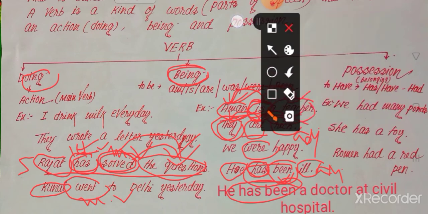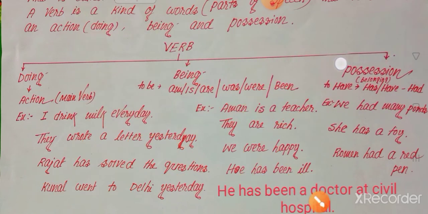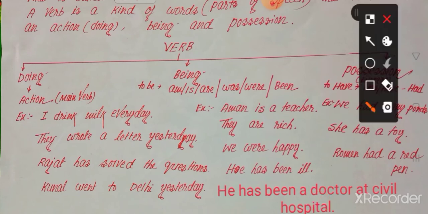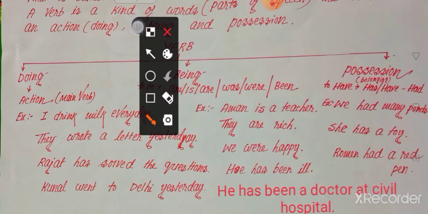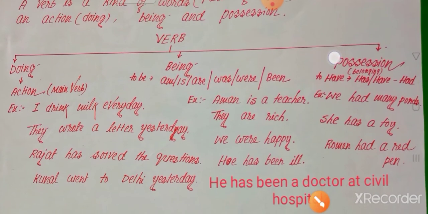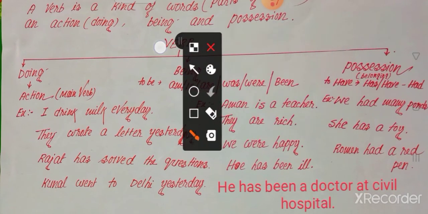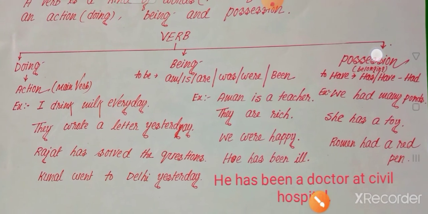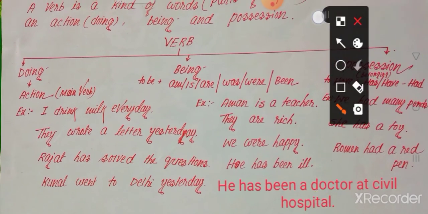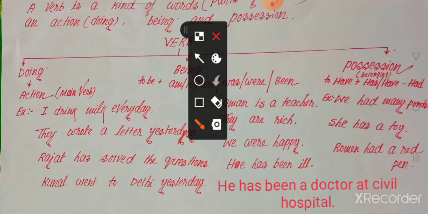Next, possession. What does possession mean? Possession means belonging to someone, that is, someone possesses something.